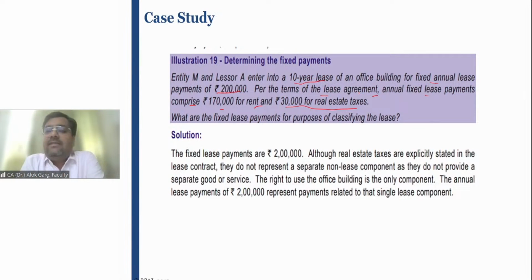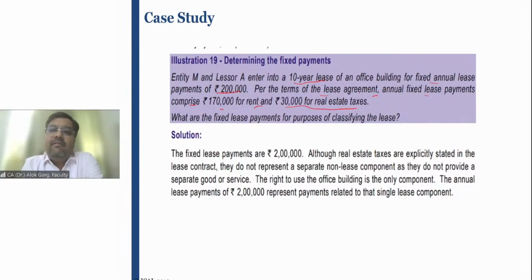Friends, if you look at this, for example, your landlord says that Mr. X, you have to pay me an annual fixed lease rent of 2 lakh rupees. I am charging 1,70,000 rupees for rent, and I'm charging 30,000 for taxes. What service is the landlord giving to you?